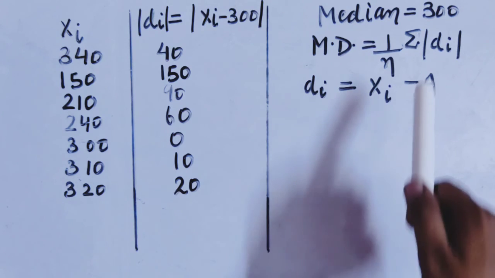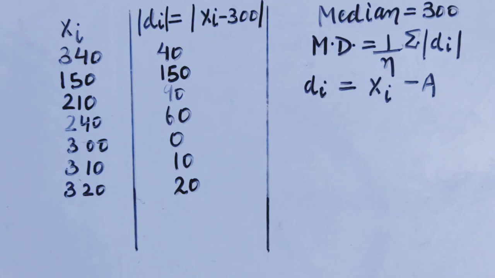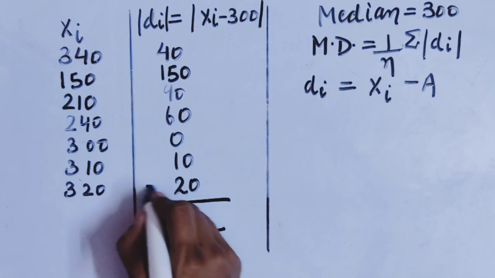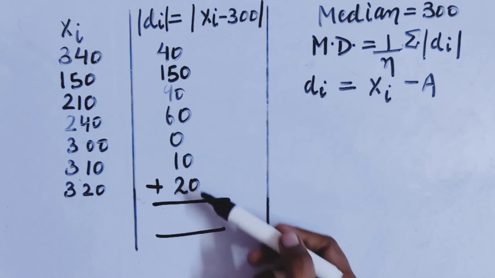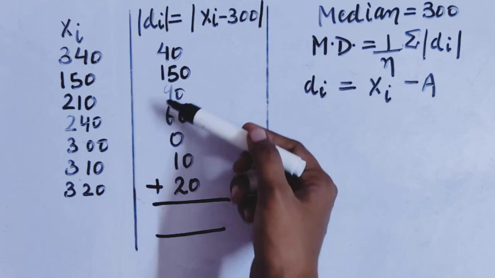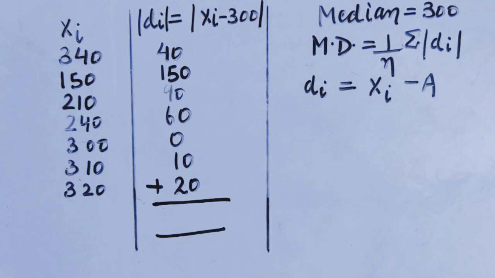Afterwards, students, see here this sign. This is sigma, and what does this indicate? It indicates summation. It means हमें इनका sum भी करना है. Now what will be the sum here? Please tell me and think. 10 plus 20, 30. 30 plus 60, 90. 90 plus 90, 180. And 180 plus 40 plus 150. What will it be? It will be 370. Fine. So we have got these deviations from the average, or we can say from a central value.